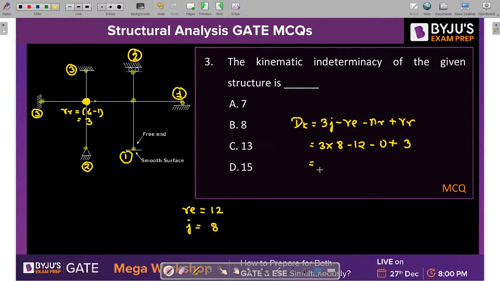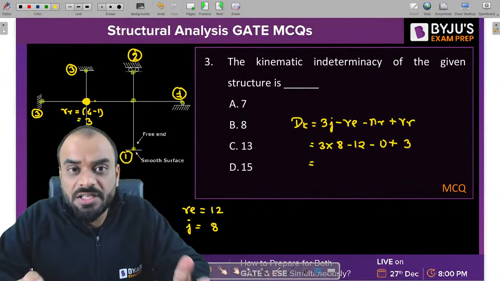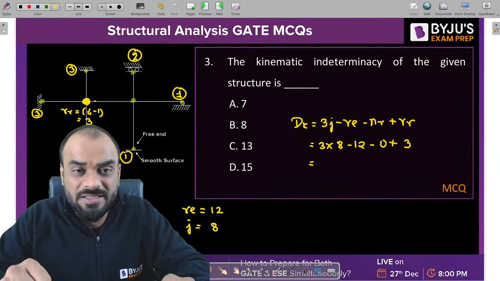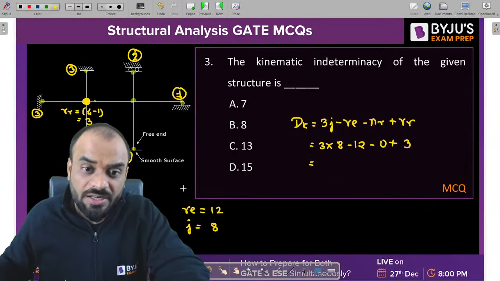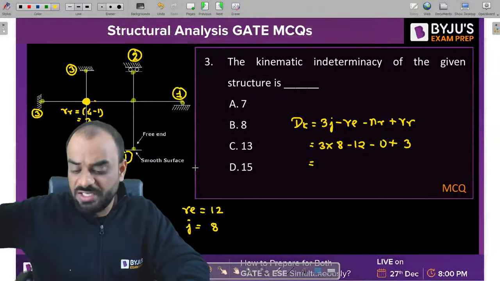But guys, let us suppose you are not able to get any option which is matching with your solution. Then kindly check whether they have considered the members to be inextensible or extensible, right? That you have to check. Otherwise, usually they will write it down. The members are actually inextensible.